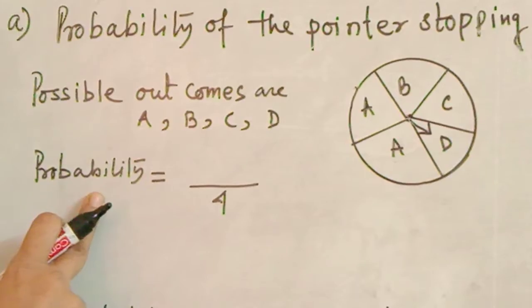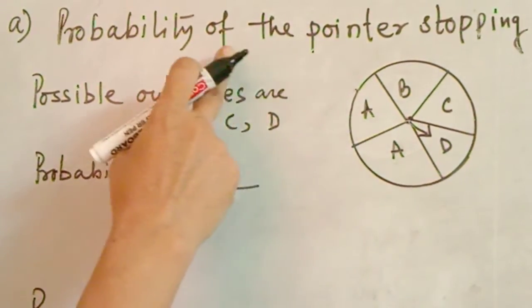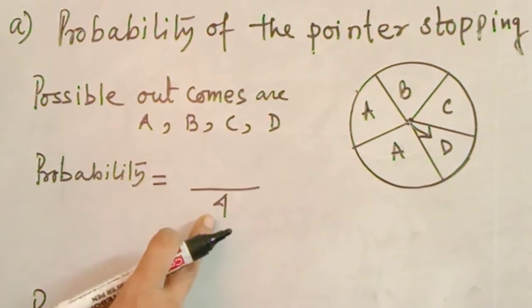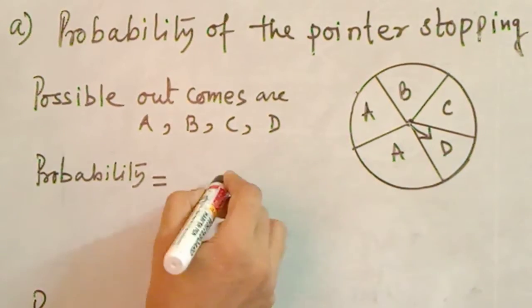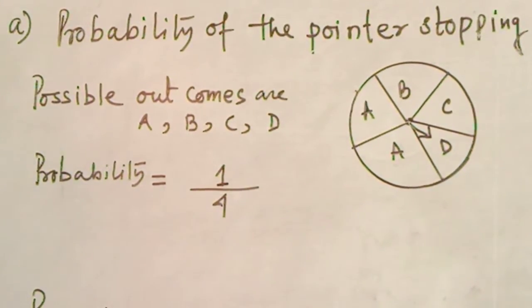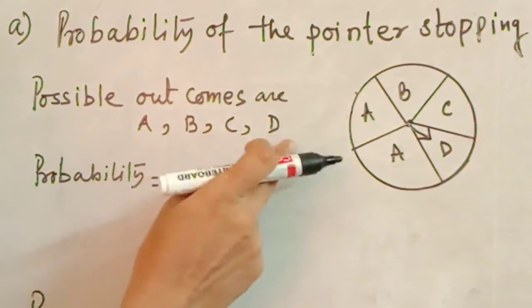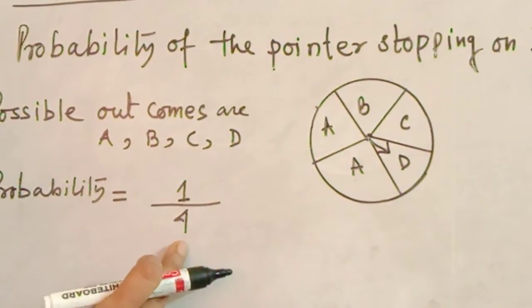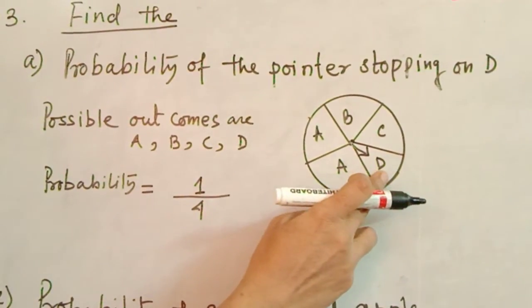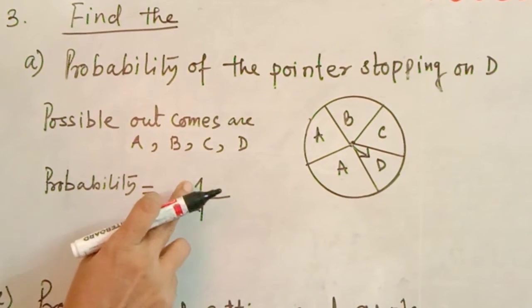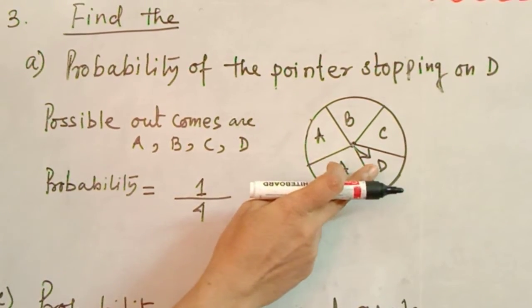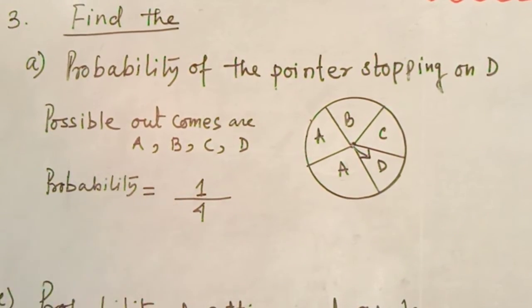So the probability of the pointer stopping on D will be only one time D is here, so it is 1 by 4. So the probability, the possible outcomes are 4, that is why denominator 4, and only one time D you can get here, so pointer can stop D also, so it is 1 by 4.